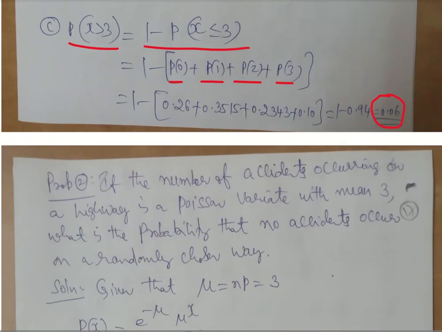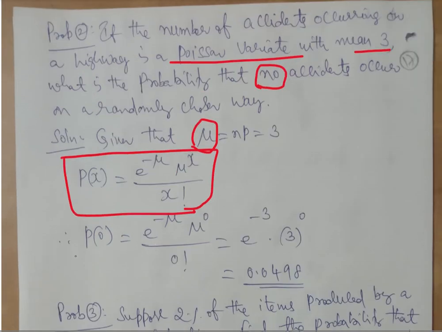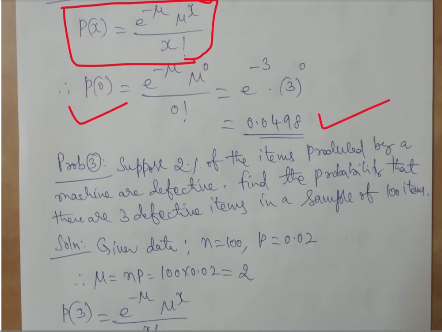Now problem 2. The number of accidents occurring on a highway is a Poisson, with a mean of 3. What is the probability that no accidents occur? Very simple. That means we have to calculate x is equal to 0. What is given for us? Mu. If we get mu, our problem is done. Just apply mu in the P of x. So P of x is equal to e power minus mu into mu power x by x factorial. We have to calculate no accidents, meaning that P of 0, we will get straight away 0.0498.